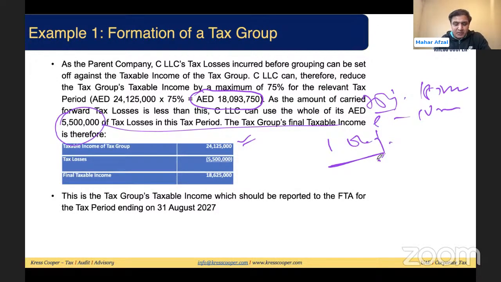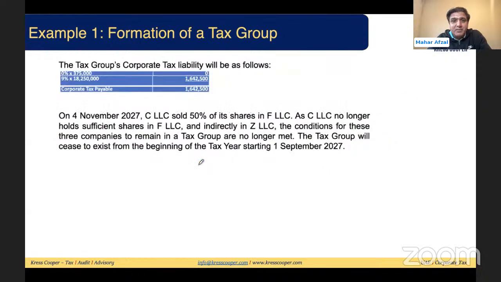So taxable income is 24,125. The tax loss is 5.5 million. The remaining is 18,625. This is the final taxable income or taxable profits. Up to 375,000, 0% corporate tax will be applicable. Beyond that, 9% corporate tax will be applicable. So the 9% corporate tax applicable is 1.6 million. They will be liable to pay to the FTA. They will be liable to submit the return within 9 months from the end of the relevant tax period.